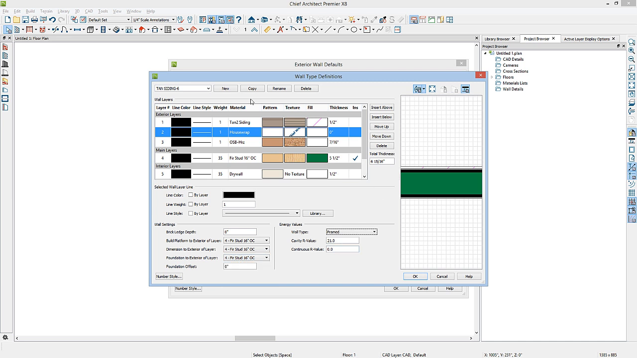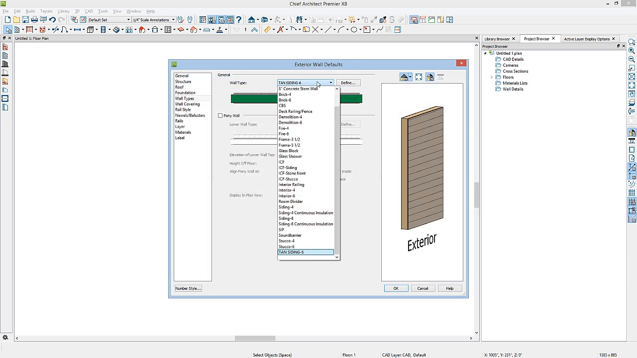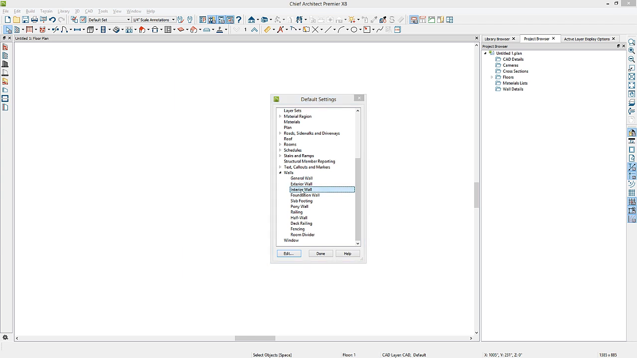So I've just created a new wall type, and when I click OK here in my exterior wall defaults, I've assigned my new tan siding 6 wall as my exterior wall default. I'll go ahead and click OK. Then I'll go to my interior wall defaults.